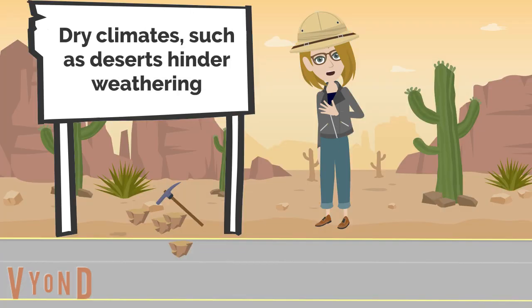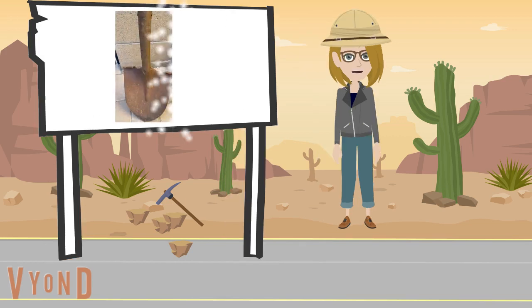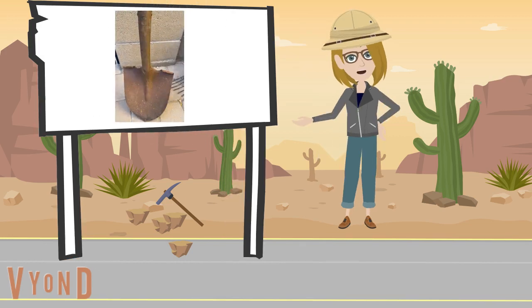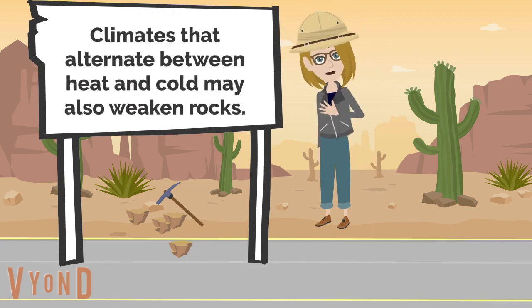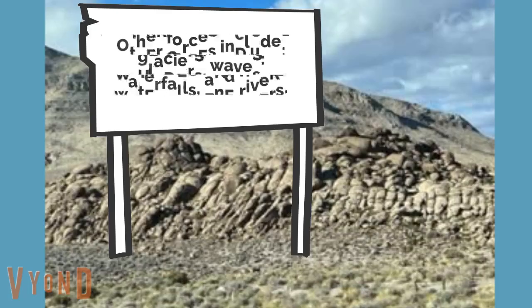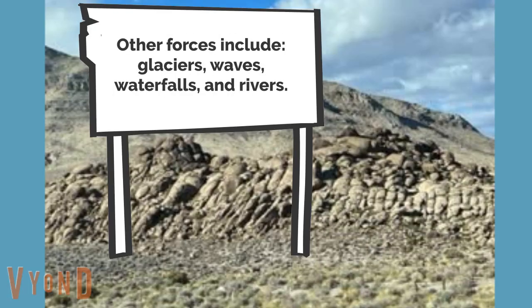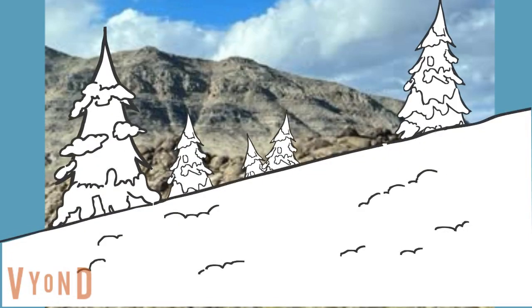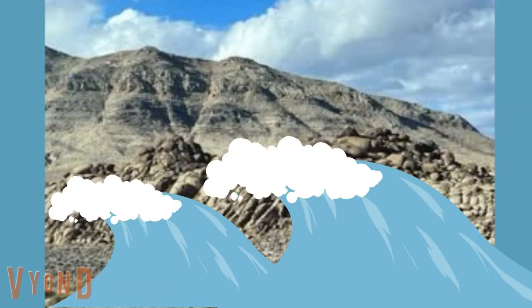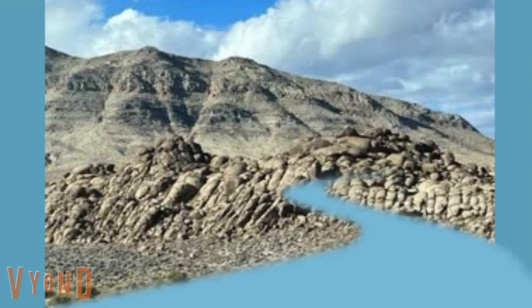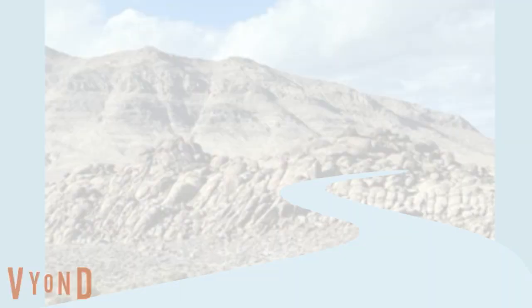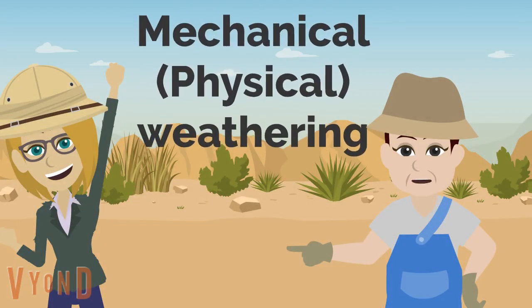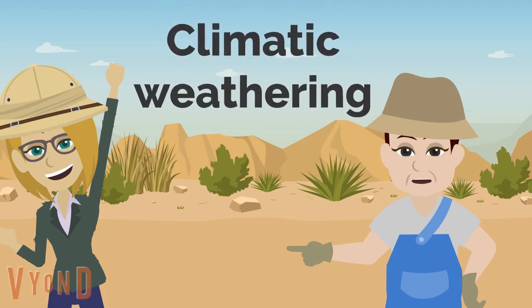The absence of water in dry climates, such as deserts, hinders weathering. For example, a metal shovel will rust more slowly in the desert than in the rainforest. Climates that alternate between heat and cold may also weaken rocks. Other forces that break down rock include glaciers, waves, waterfalls, and rivers. Now you have learned about weathering, including mechanical, chemical, and climatic weathering.